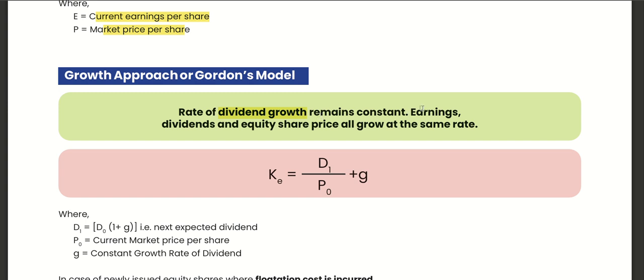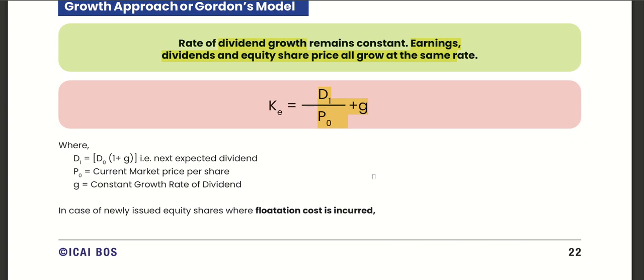So earnings, dividend, and equity share price will all grow at the same rate. So KE equals dividend upon price plus growth. So what we give upon what we receive, plus growth every year.